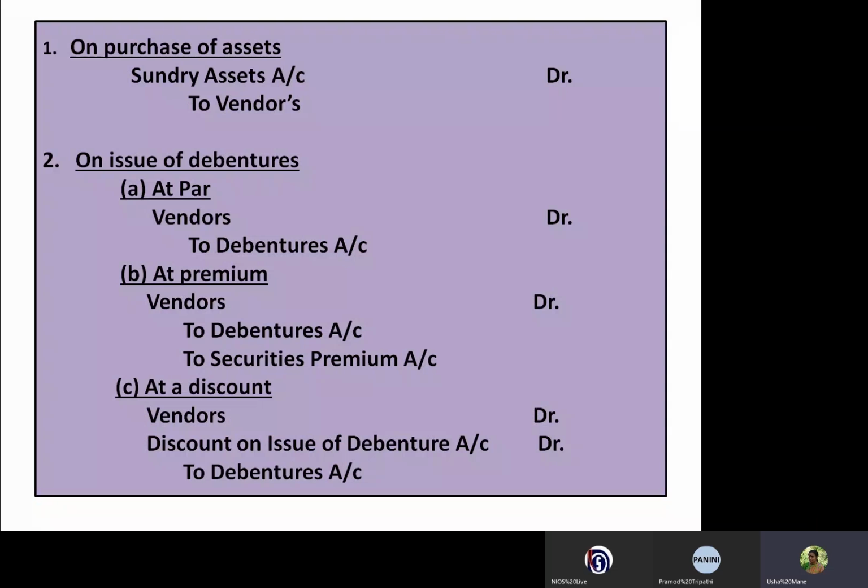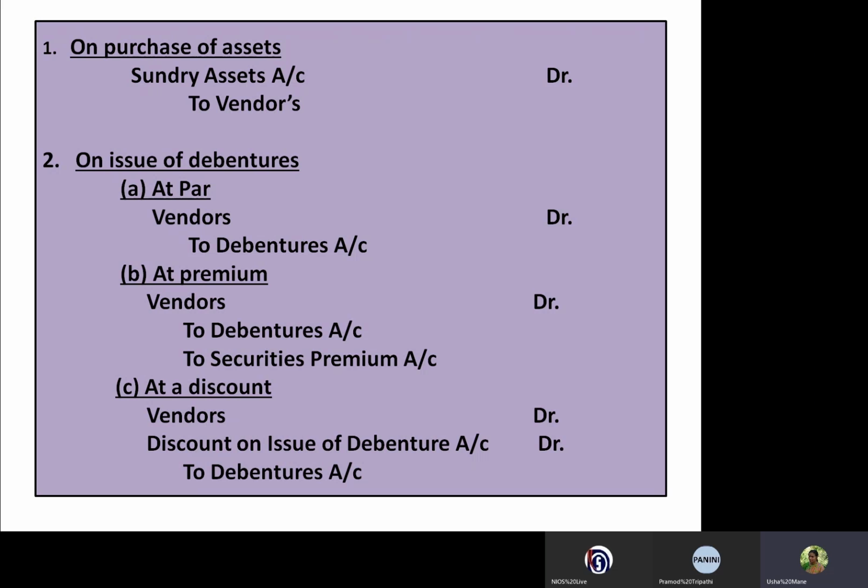Here, on purchase of assets, sundry assets account is debited to the vendor. Then on issue of debentures at par, vendor's account is debited to the debentures account. When it is issued at premium, vendor's account is debited to the debentures account and securities premium account.